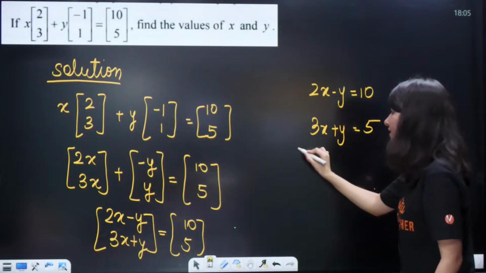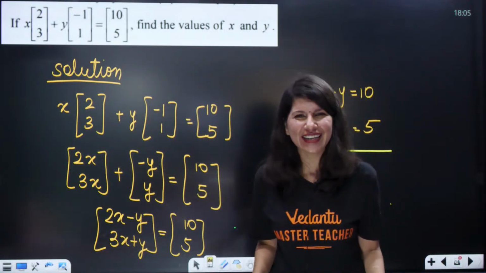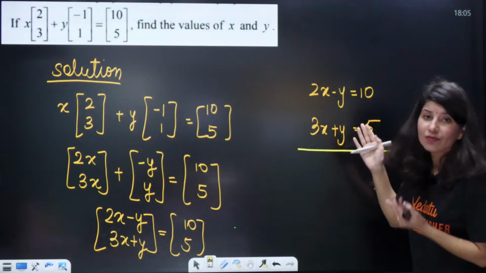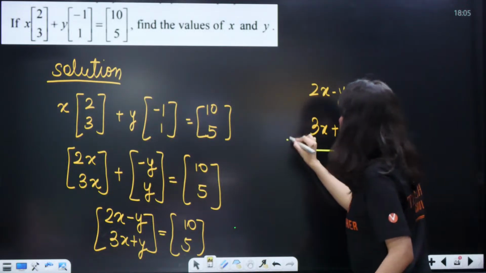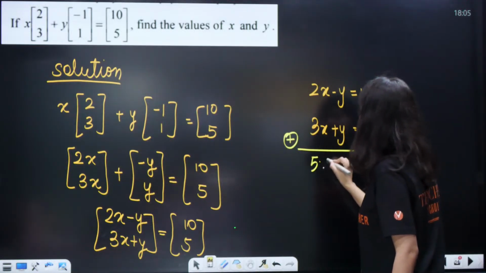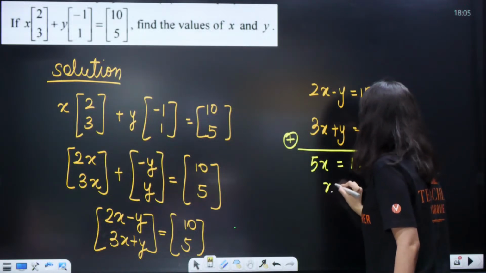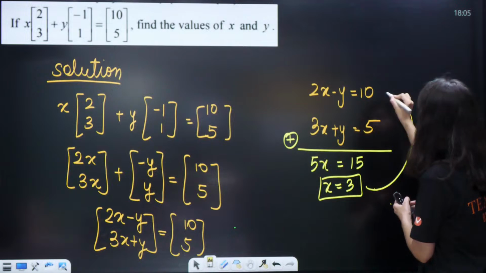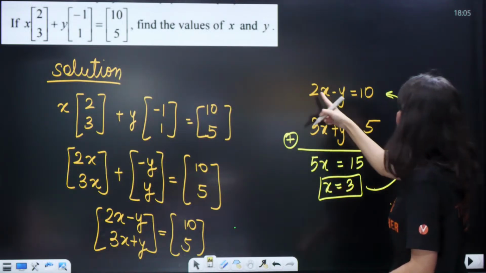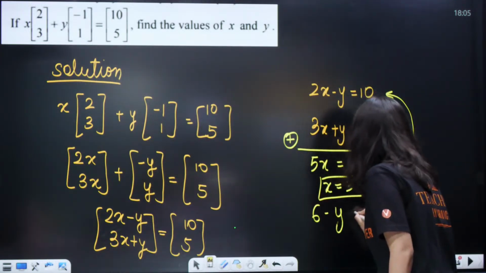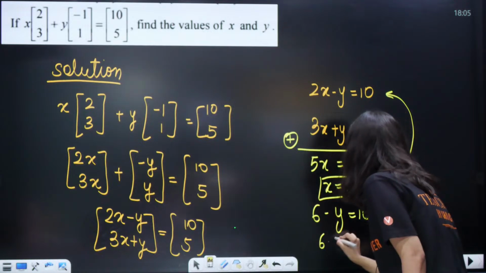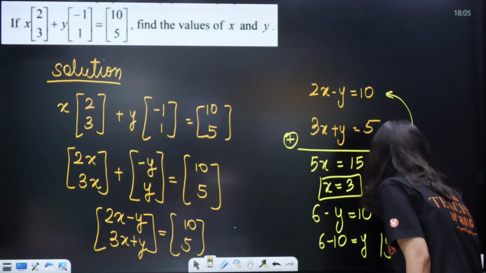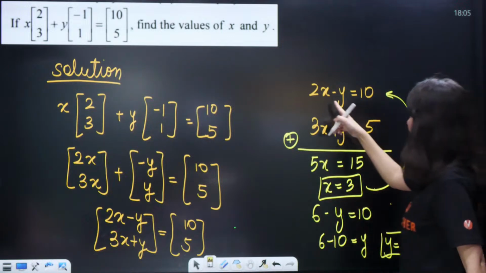How will you solve it? However you want to solve it, right? You want to substitute, go ahead. You want to eliminate, go ahead. So right now I am in a mood of adding these two equations. So 5x equals 15. This will give you x equals 3. Now x equals 3, you put in any equation, right? So 3 twos are 6 minus y equals 10. So 6 minus 10 is equal to y. So y is nothing but minus 4. 3 comma minus 4. Is it satisfying?